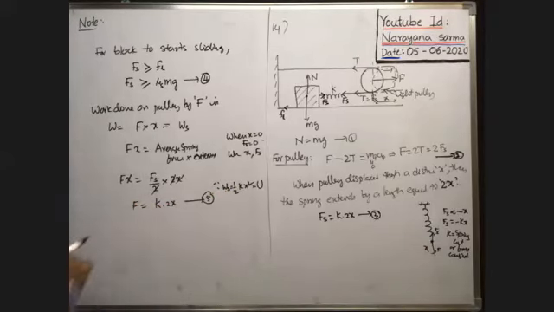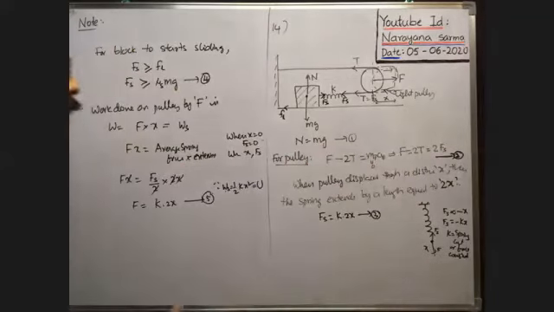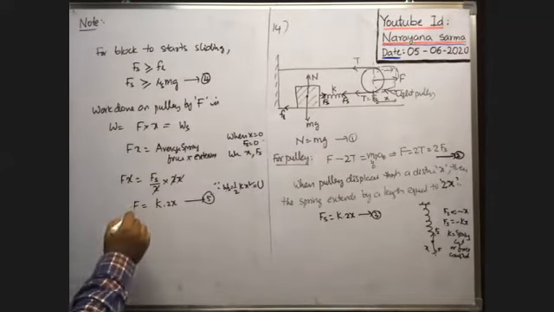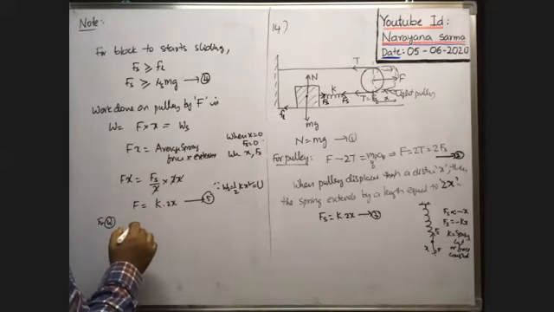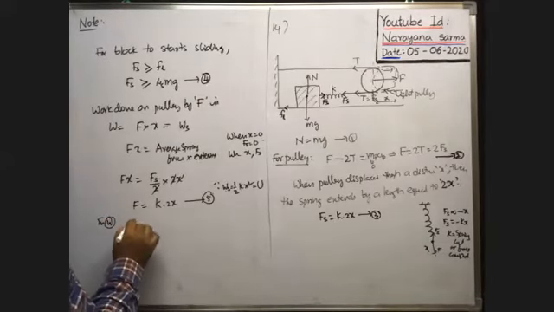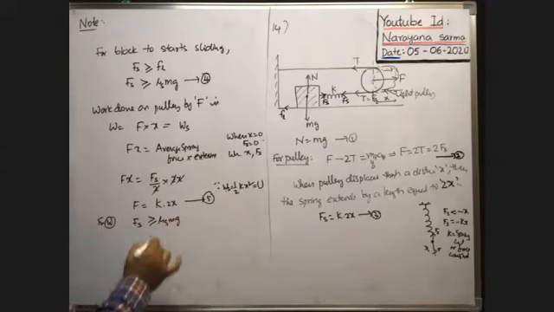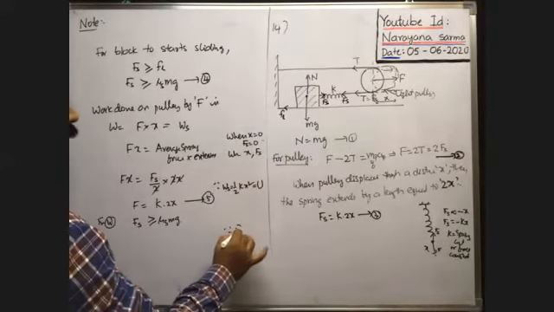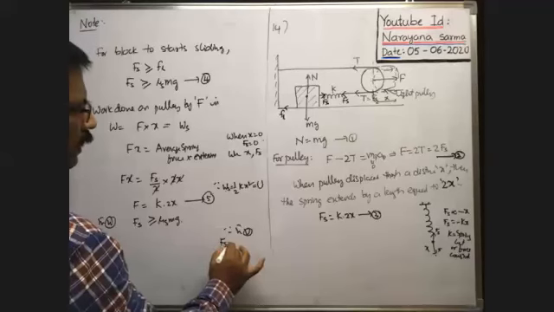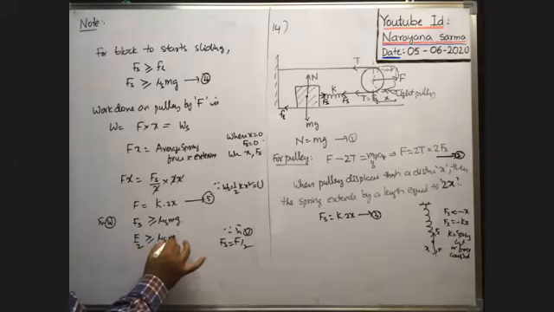Now, what is the condition for the block to move? From equation 4, the spring force Fs is greater than or equal to mu s mg. But from 2, the spring force Fs is equal to F by 2, no? Therefore, F by 2 is greater than or equal to mu s into mg.